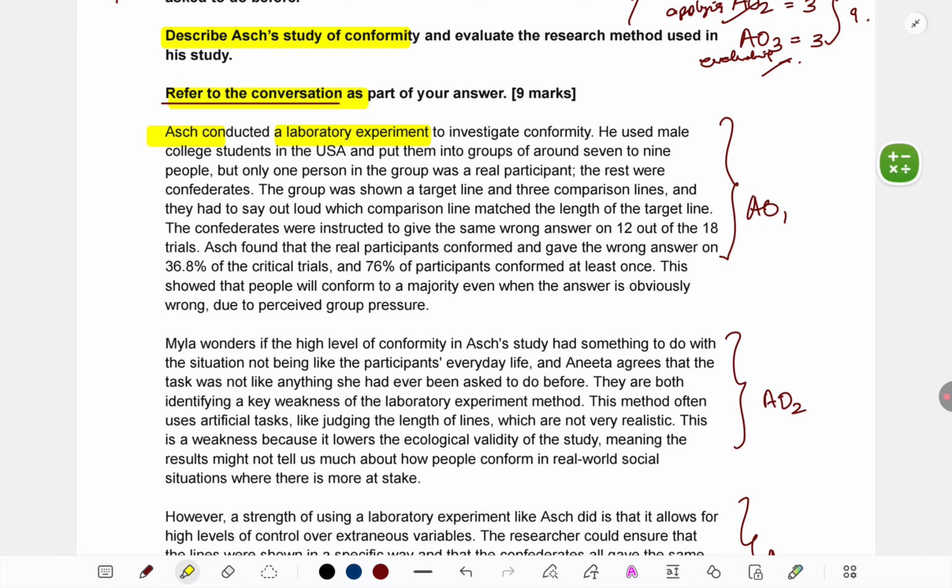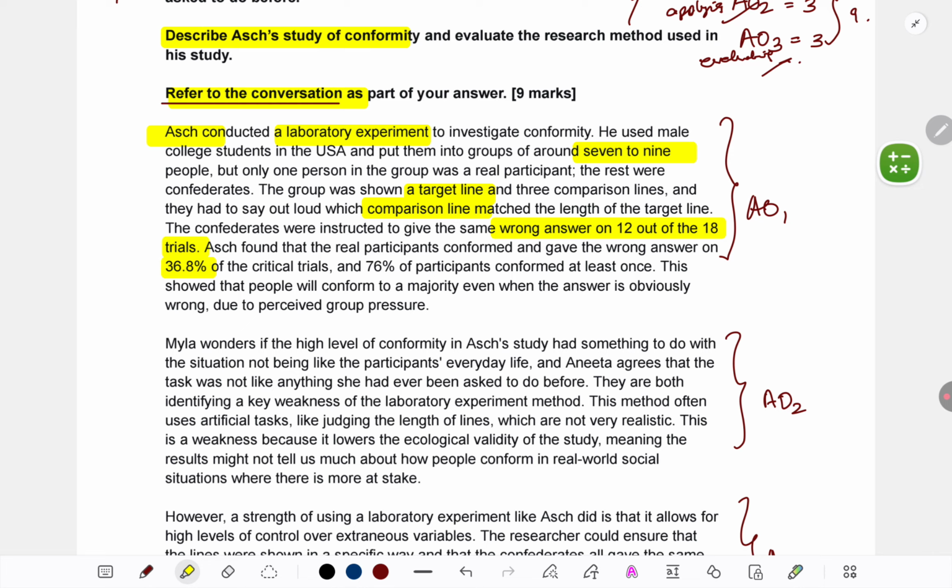Make sure to explain the task: there were 7 to 9 people at the table, out of which 6 to 8 were confederates. A target line was shown, and a comparison line. Participants had to indicate which comparison line matches the target line in terms of length. Very important, give numerical results.